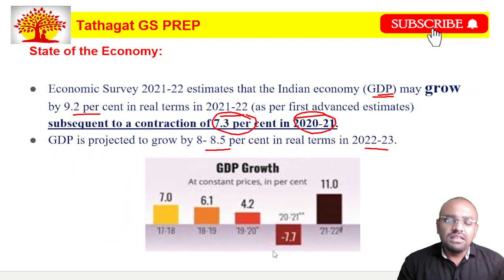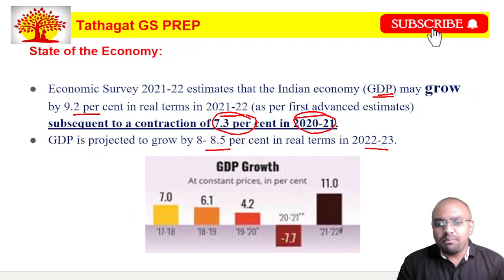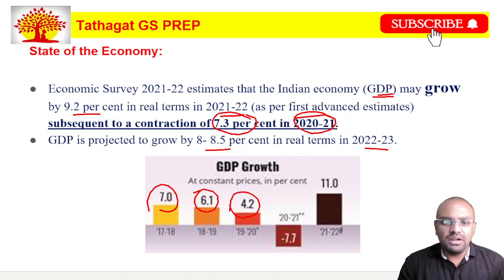Friends, you can see the previous years' GDP growth. In 2017-18, the GDP growth was nearly 7%. In 2018-19, it was 6.1%. In 2019-20, it came down to 4.2%. Later, during the COVID lockdown, it went to nearly minus 7.7%. And in the last economic survey, they predicted that in 2021-22 the GDP may grow by 11%, but it has actually grown by 9.2%.